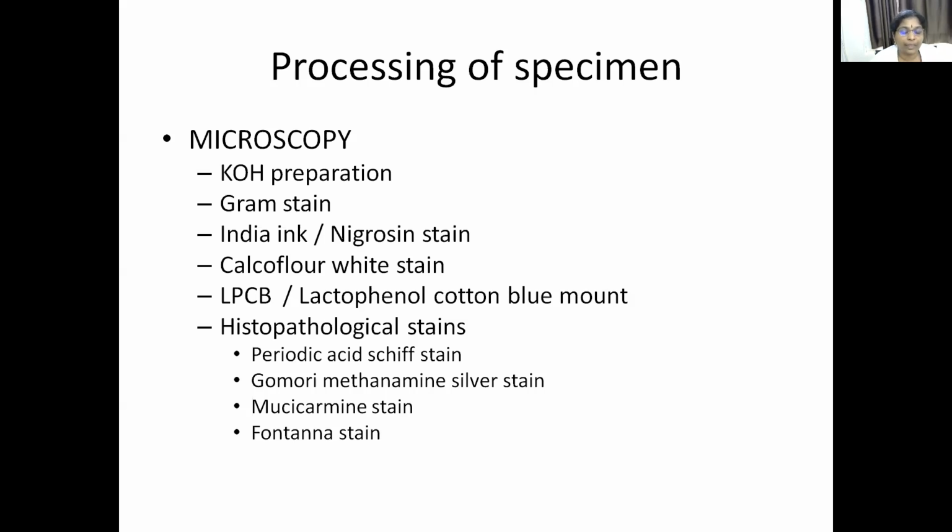So directly from the sample, how will you observe the fungi under the microscope? You have to do some procedures like KOH preparation, potassium hydroxide preparation. Then you can do Gram stain, or India ink or nigrosin stain. Calcofluor white stain is there.